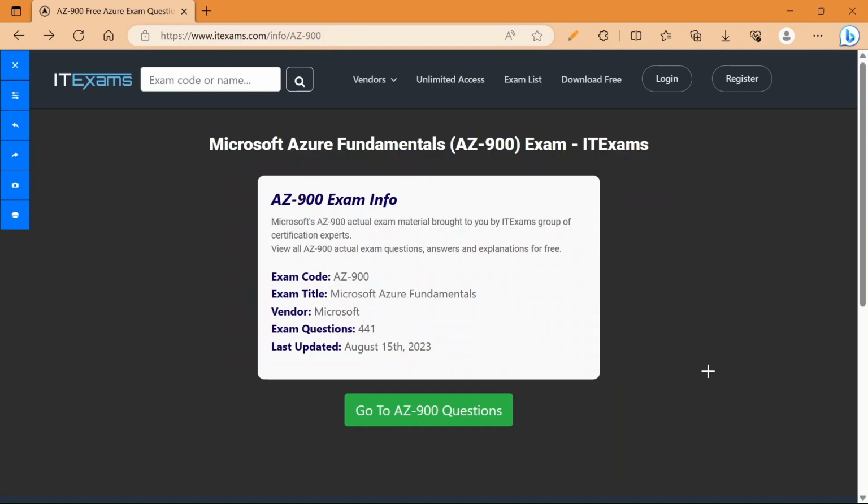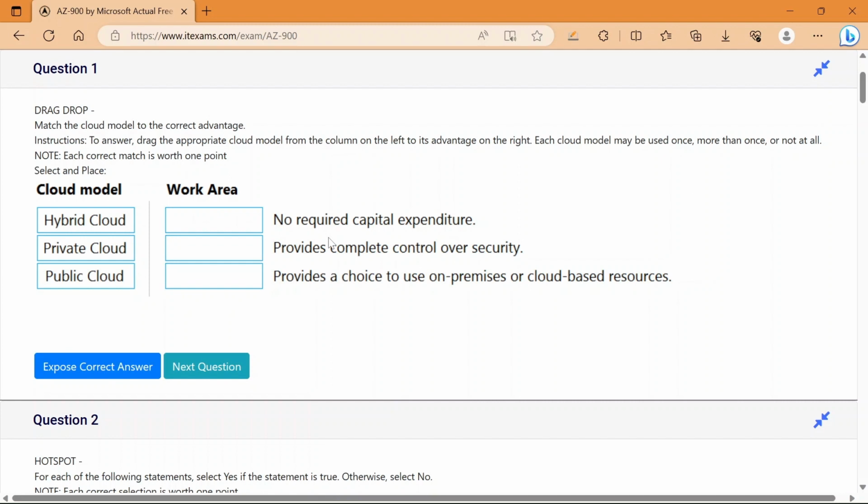So let's start with the Microsoft Azure fundamentals questions for the AZ-900 exam. This is a very reliable site, itexams.com, from which I will be discussing all the questions. The total number of questions is 441, as last updated on August 15, 2023. Now let's see which type of questions are asked in this exam.